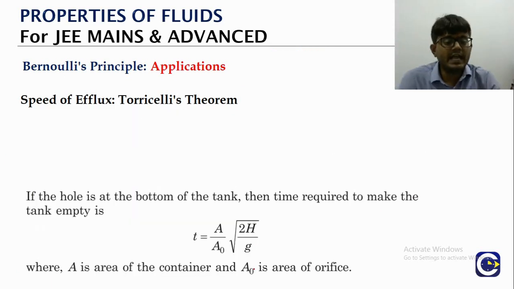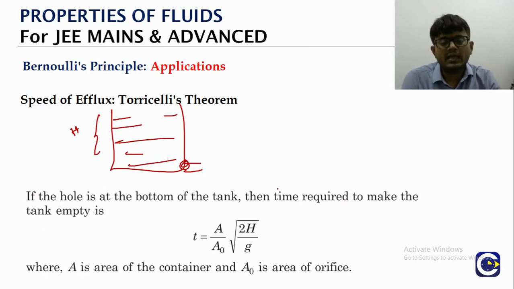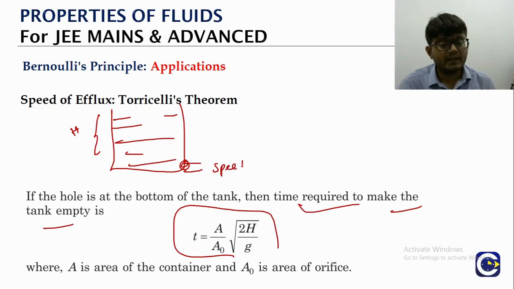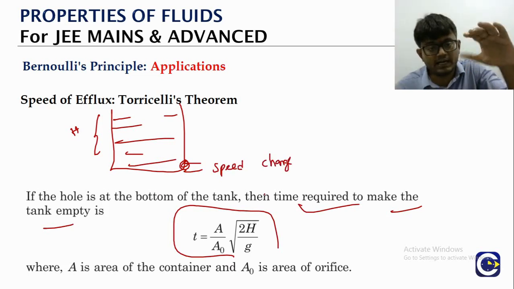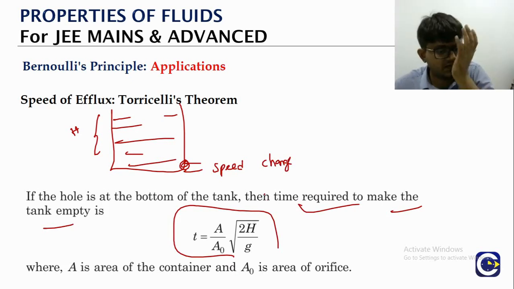Now if we create the orifice or opening at the bottom, so we have a vessel where the liquid is filled up to a height capital H, and we have a hole at the bottom, then the time it takes for the entire water to go out of the tank is something we can get by using the integration approach, because the speed will keep changing. Why? Because it depends upon the height of the level. As the liquid is going out the height will keep changing, so the speed also will change.